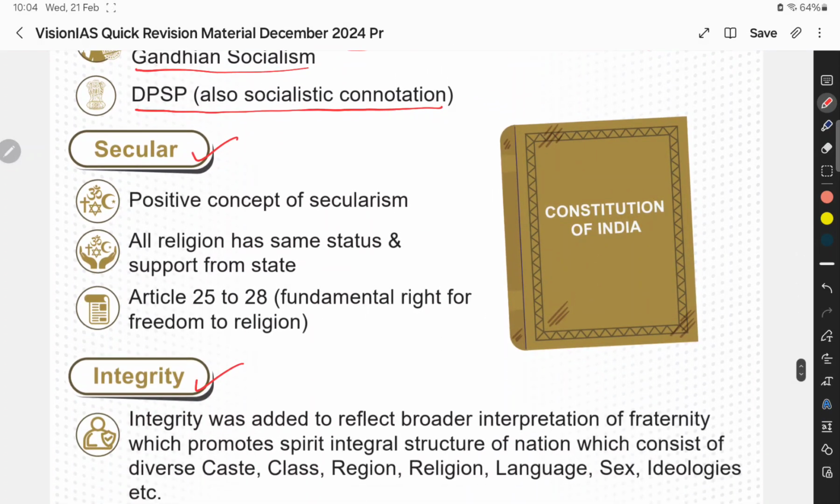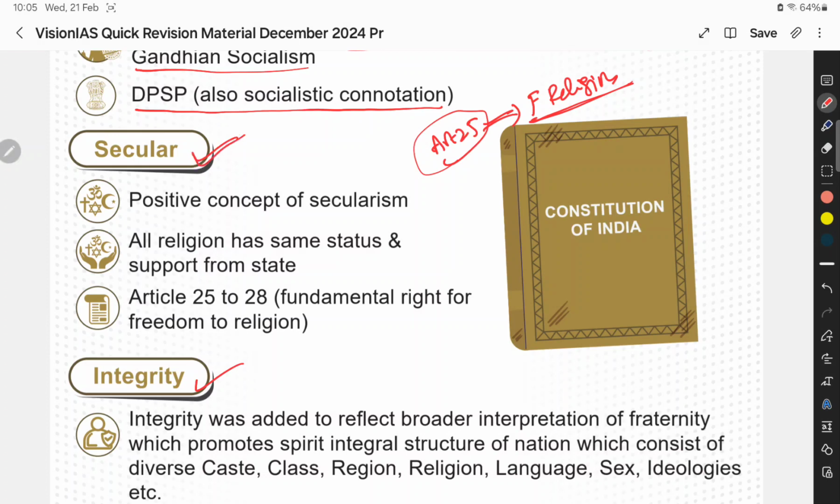And then secularism. Initially, secularism is not mentioned in the preamble. That doesn't mean that the Indian constitution is not secular, because there are some provisions in the fundamental rights, like Article 25, which talks about the freedom of religion. Though it is not mentioned in the preamble, it is mentioned inside the constitution. So in 1976, through the 42nd Constitution Amendment Act, what is there inside the constitution was brought to the preamble, and that is secularism.